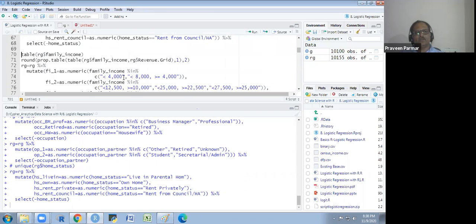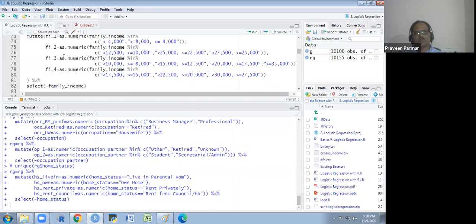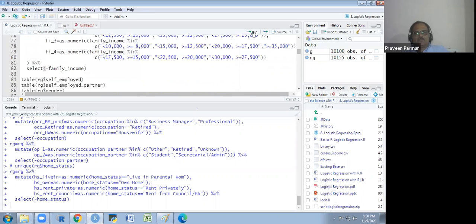And here what I am doing, I have taken the proportion table, but I have not used that, I think. And I have taken the, yes, I have used that. As per the proportion, I have taken these, also consider all these things. F1, the family income 1, 2, 3, 4, I have taken this category, and this class, whatever they have given.